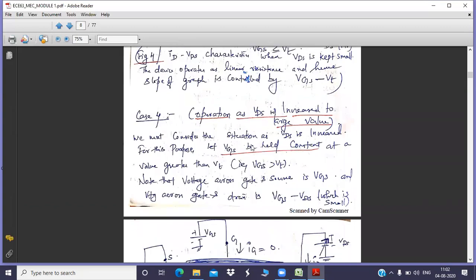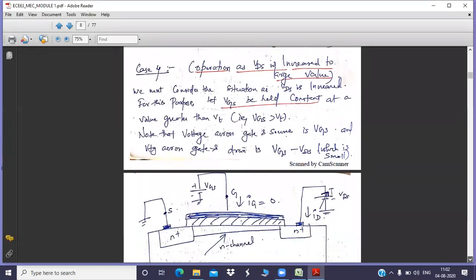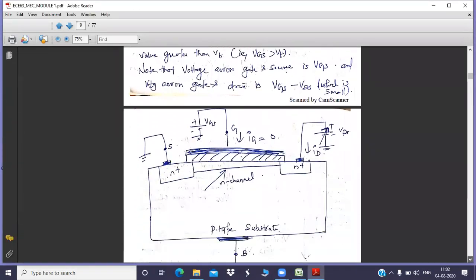In case 4, we are going to increase VDS to a larger value, as it is mentioned here. See the operation as VDS is increased to a large value. Okay, sir. Going to that particular figure, as you can see, I am trying to increase this VDS. I have put an arrow mark over this battery, which means that I am changing VDS to a large value, keeping VGS sufficiently greater than VT.